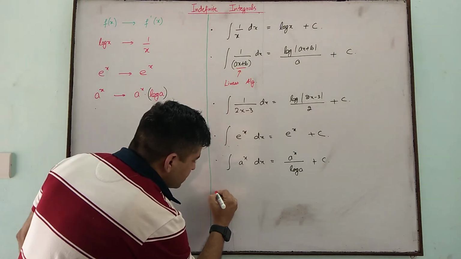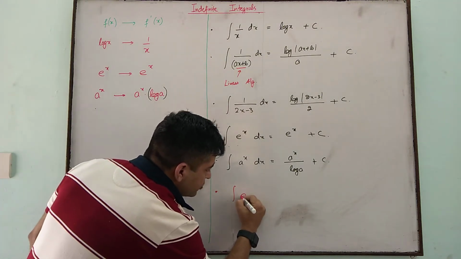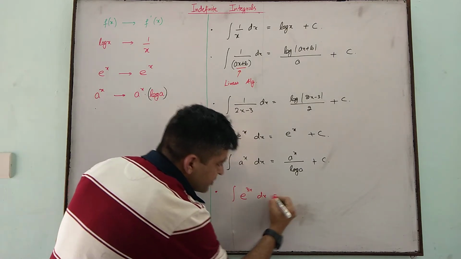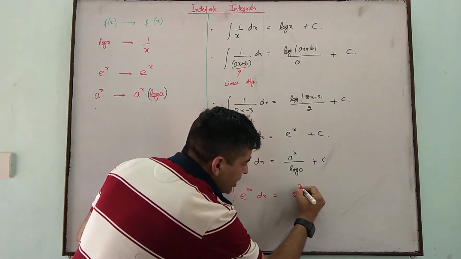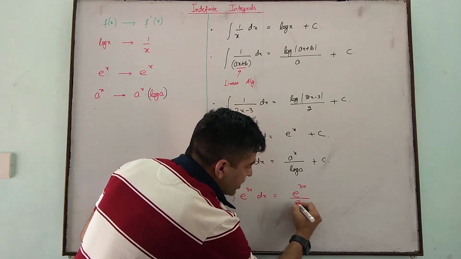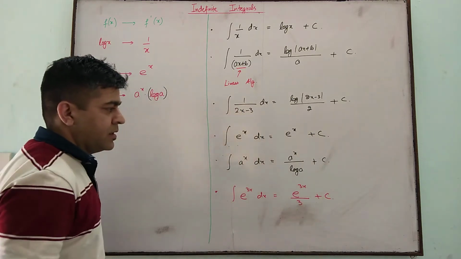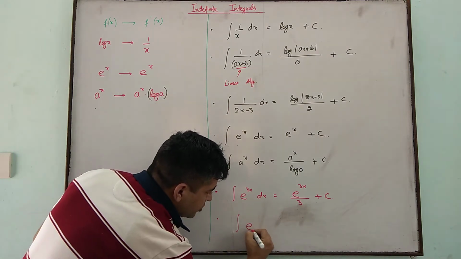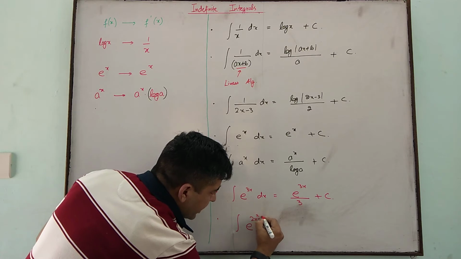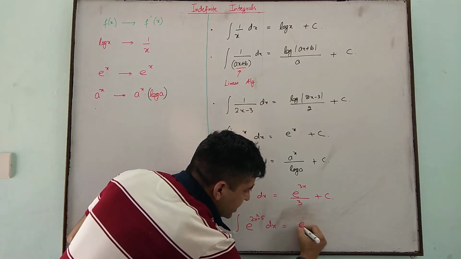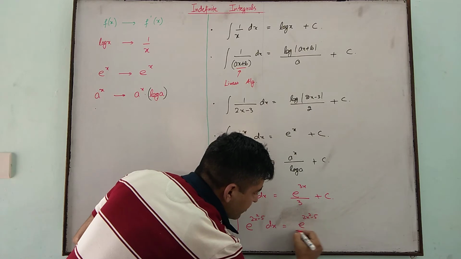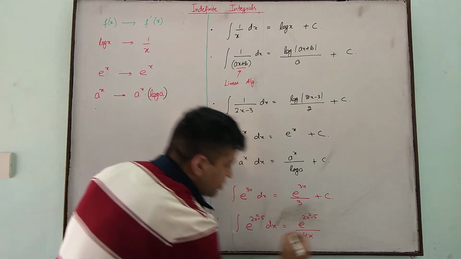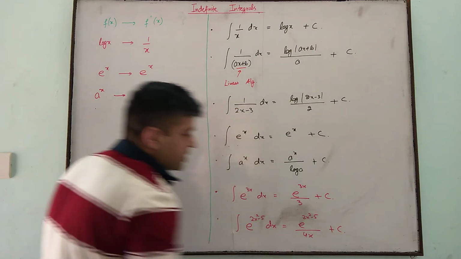On the basis of this, we have some examples: e to the power 3x integral, that is e to the power 3x upon 3 plus c. e to the power 2x square minus 5, that is e to the power 2x square minus 5 upon derivative of this, 4x, plus c.